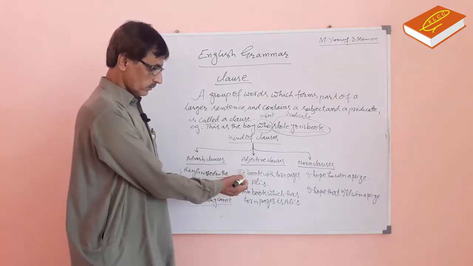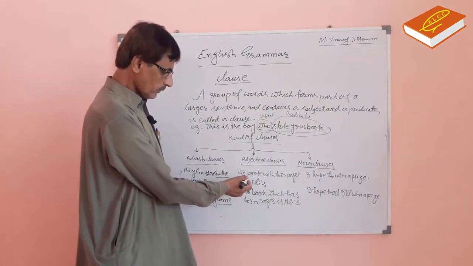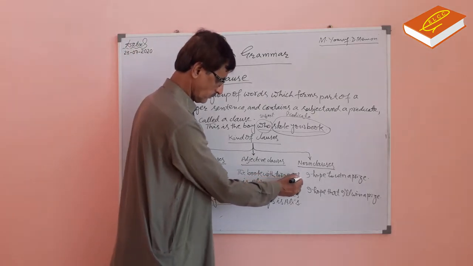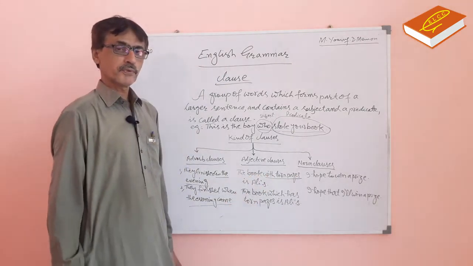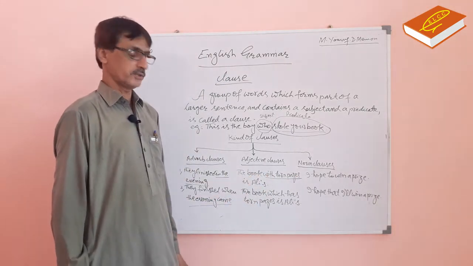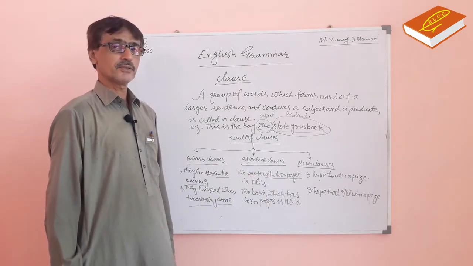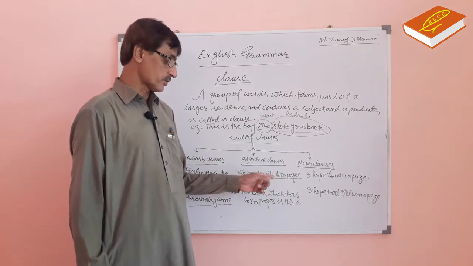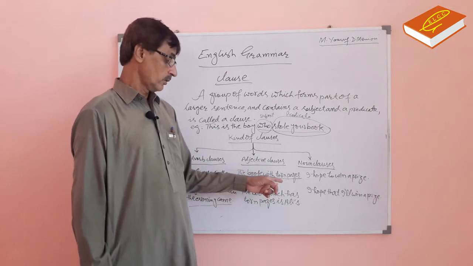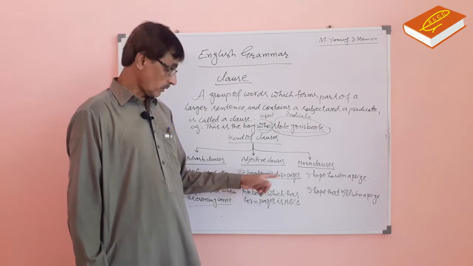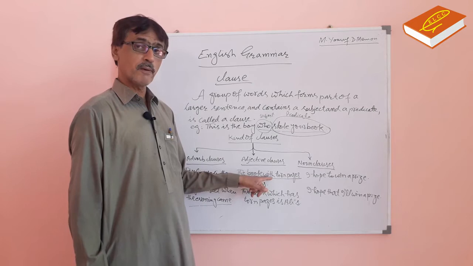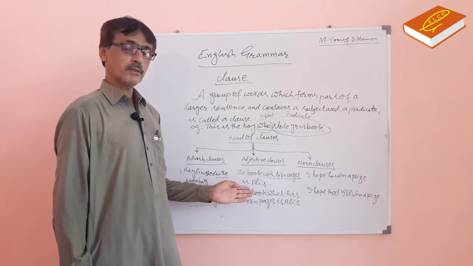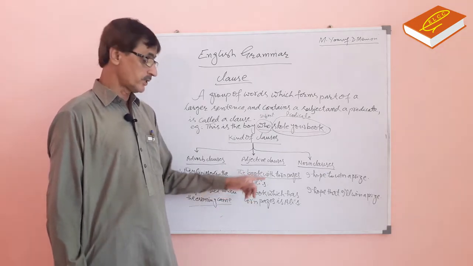Now, look at these two sentences. The book with torn pages is Ali's. With torn pages, it is adjective phrase, because this group of words does the work of an adjective. At the same time, it is a group of words, but it is a phrase, because there is no subject and predicate. Adjective phrase.